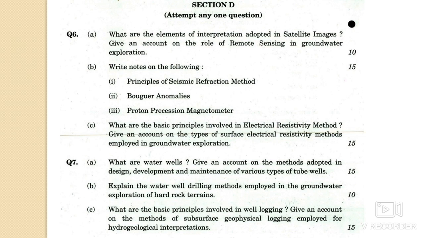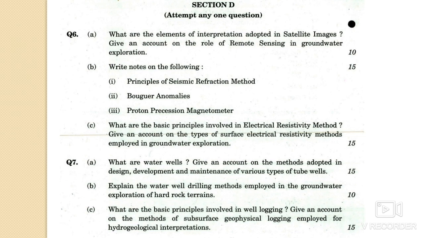And question number 6C: what are the basic principles involved in the electrical resistivity methods, and give an account on the types of surface electrical resistivity methods employed in groundwater exploration. So you have to talk about the electrical resistivity method and its types employed in the exploration of groundwater.